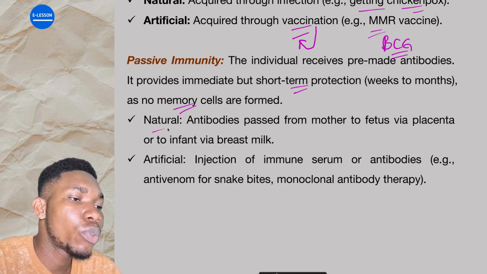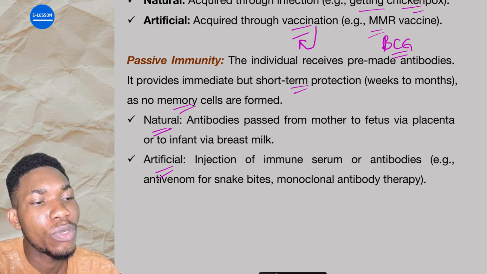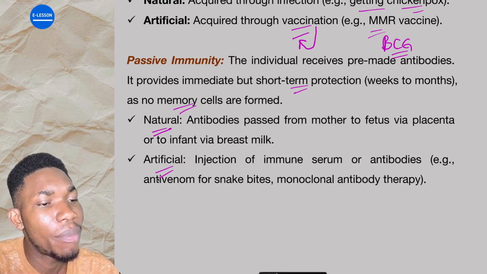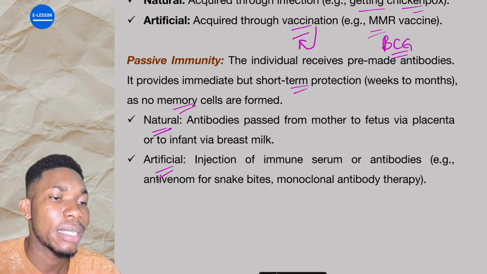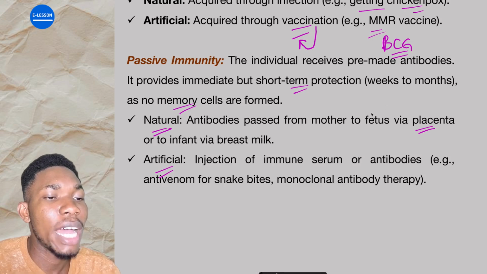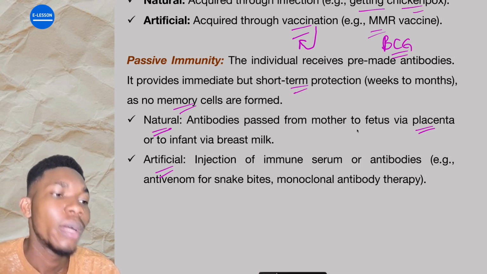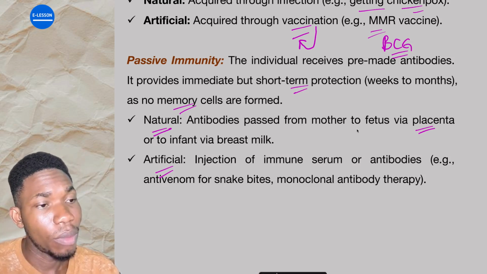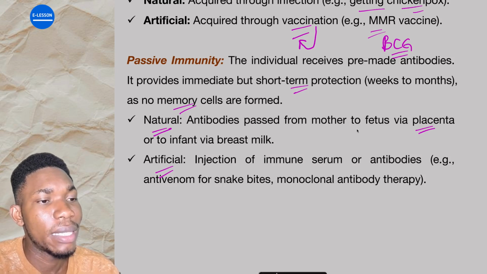It can also be divided into natural and artificial. Natural na the antibodies pass from mothers to fetus via placenta or to infant via breast milk. Now, the mother's antibodies can be passed to the child through the placenta in order for the child to be able to fight against any kind of disease when go worry that fetus inside the belly. At the same time, your breast milk also contain antibodies that help that child to fight against particular diseases. That is why they say exclusive breastfeeding for a particular period of time.